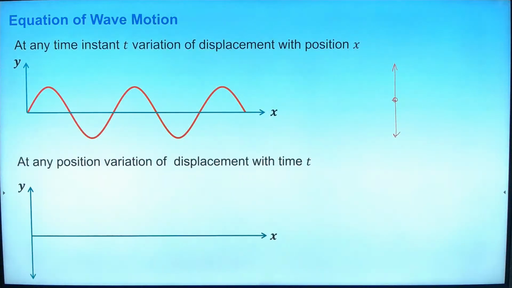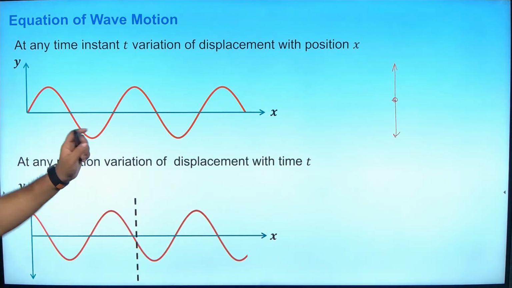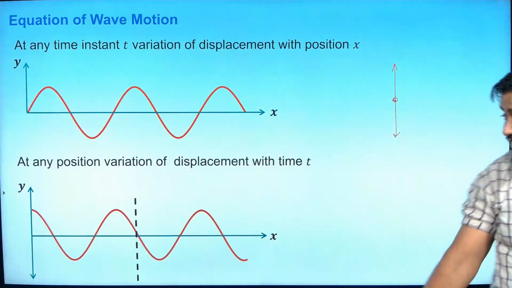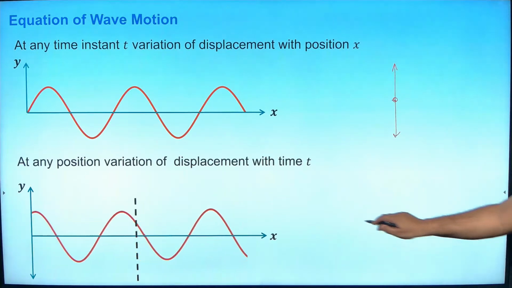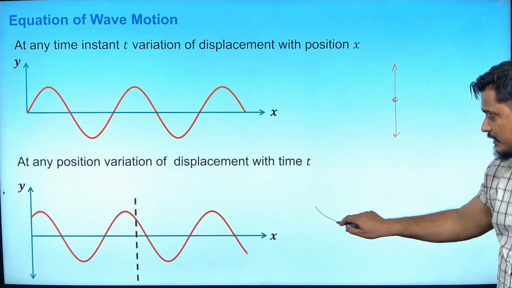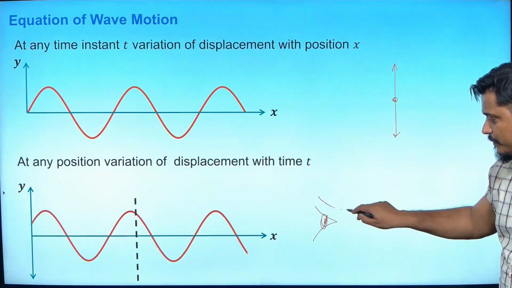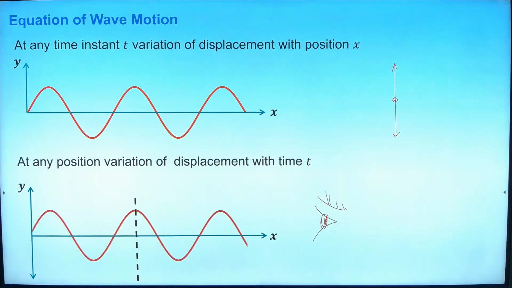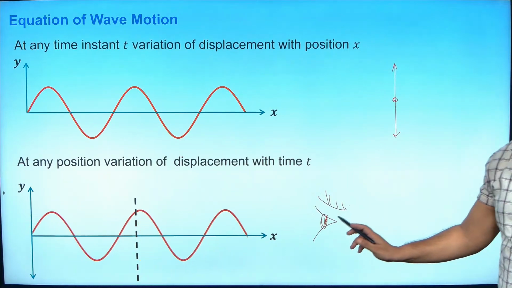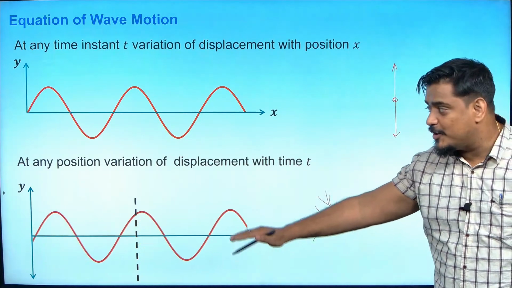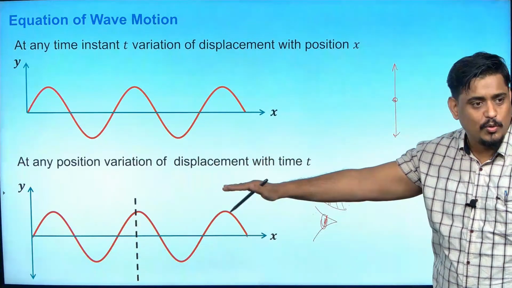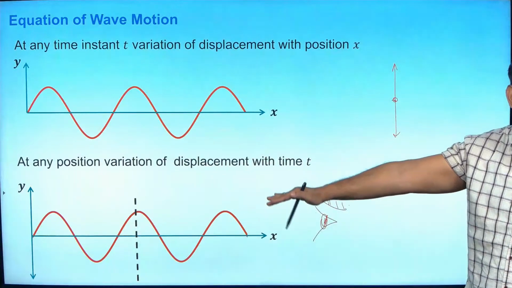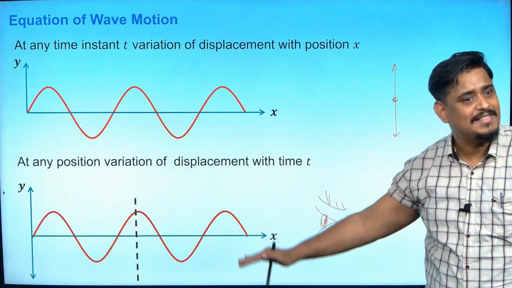So you can see here, this is called video motion. So in this case, the wave is moving, so you must stand somewhere on this side to see. Are you feeling my point, what I am trying to convey to you? You are seeing from this side, for your eye, the wave is moving from 0 to its amplitude, to 0, to minus amplitude, to 0, to plus amplitude, to 0, to minus amplitude.